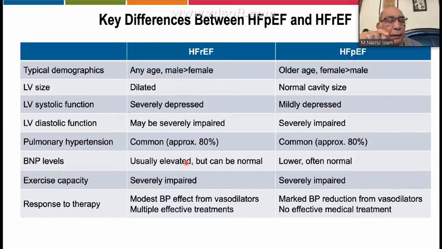And diastolic dysfunction may be impaired in both cases. And pulmonary hypertension is common on both sides. And BNP levels are sometimes lower or normal. And exercise capacity is severely impaired in both cases.